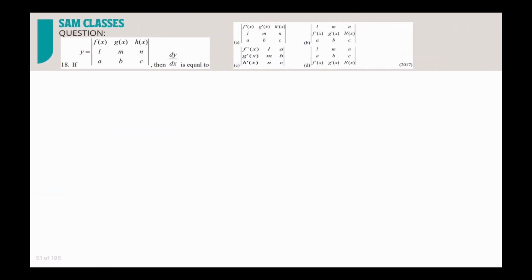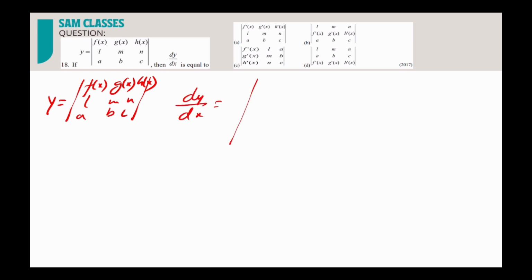Now the next question is very simple. If you remember the properties of the determinant, we have already given the determinant video. Go watch it. There we told that whenever we have a determinant, let's say y is equal to f(x), g(x), h(x), with L, M, N constants and A, B, C all constants, the moment we differentiate the determinant, first we differentiate the first row, or the first column. We're going row-wise. So we'll get f dash x, g dash x, h dash x. Basically I have differentiated the first row and left the other two as they are.